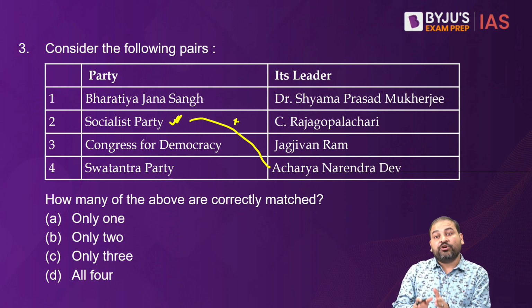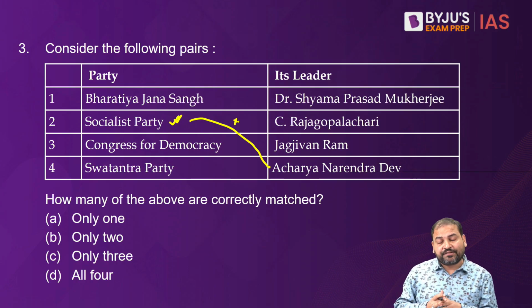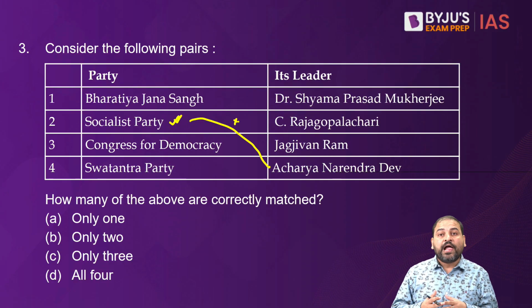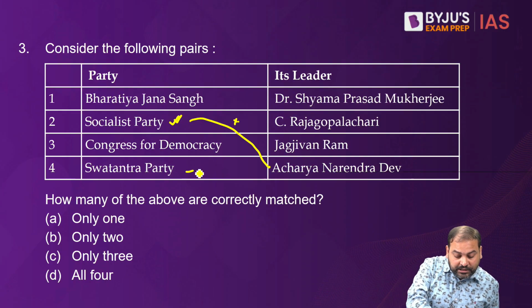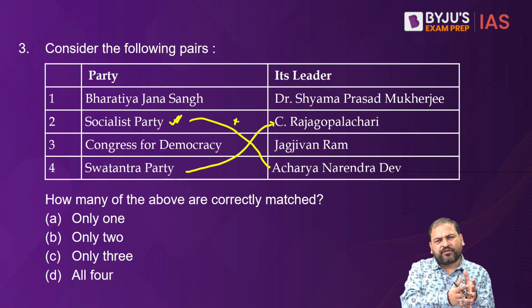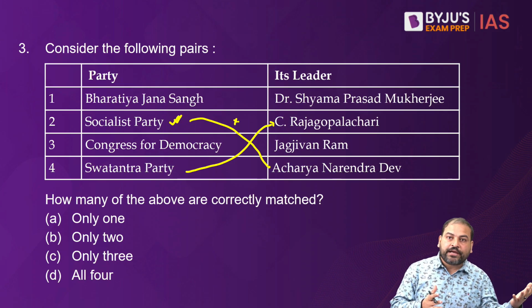C. Rajgopalachari, on the other hand, was a tall leader of Congress, who was the first premier of Madras. Later, after independence, he had his differences with Jawaharlal Nehru, and he went away from Congress and formed his own party, that was Swatantrata Party. If you study Swatantrata Party, this party was very much West aligned.